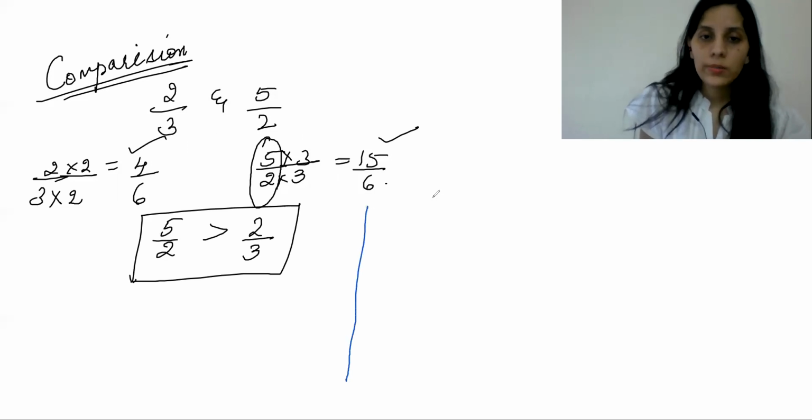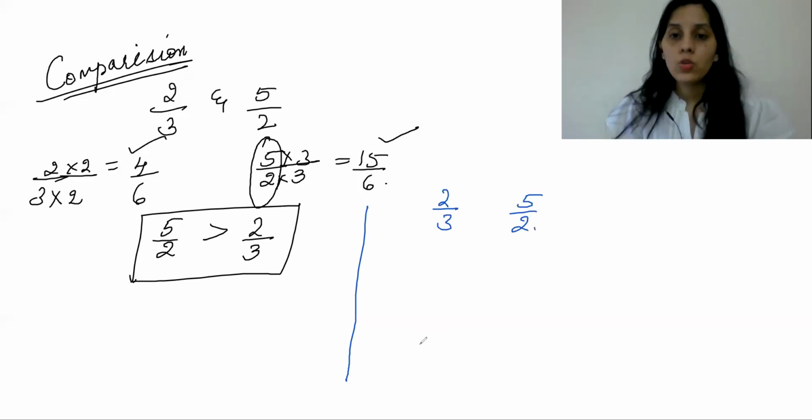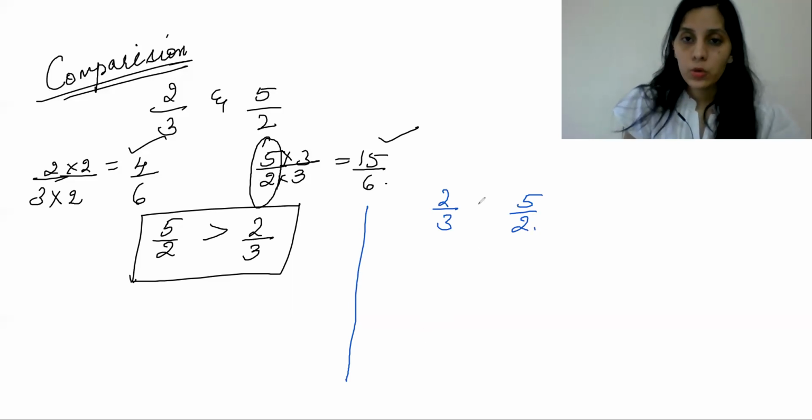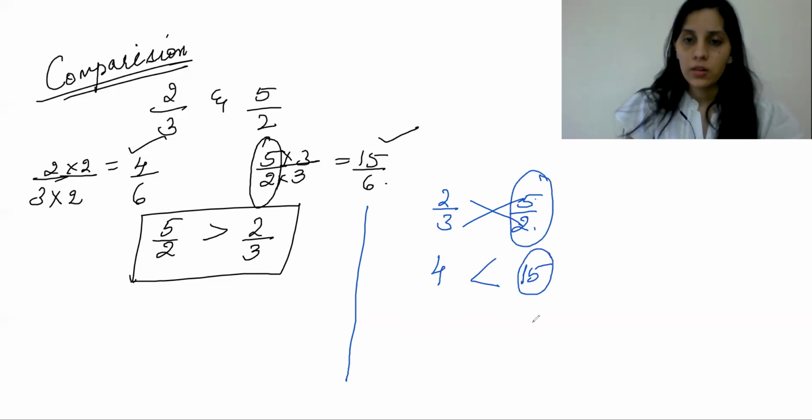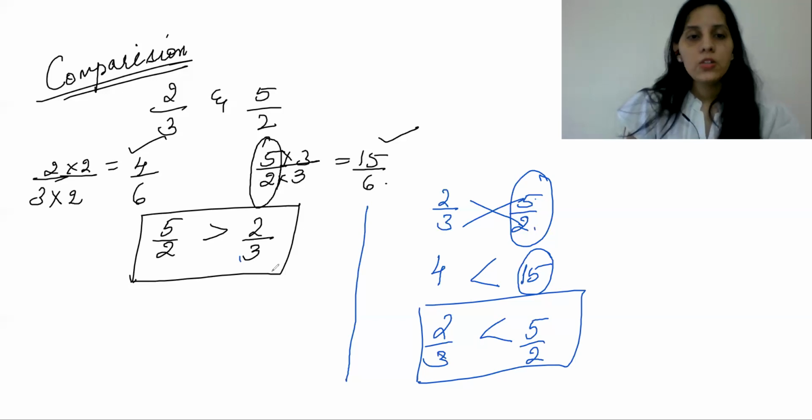There is one more method. Let me take my example again, and this time I am going to cross multiply. I multiply these two and these two. First 2 into 2 is 4, and 3 into 5 is 15. Here again I can judge which number is greater. 15 is greater, therefore 15 belongs to this rational number. So 5 by 2 is greater than 2 by 3. Either way you get the same answer. This is how you compare any two rational numbers.